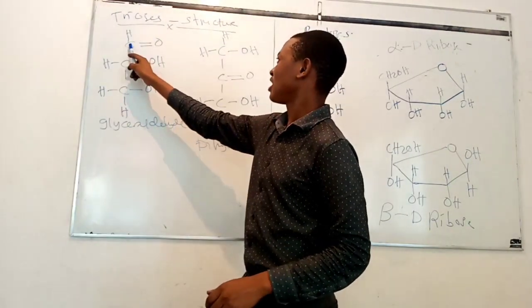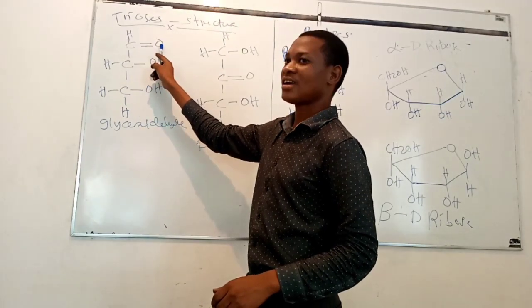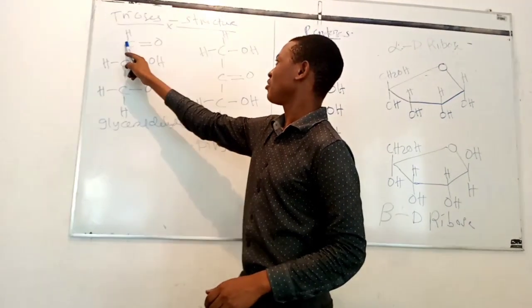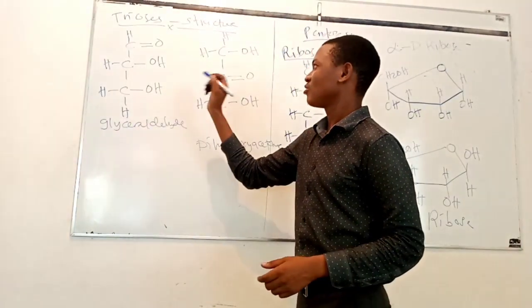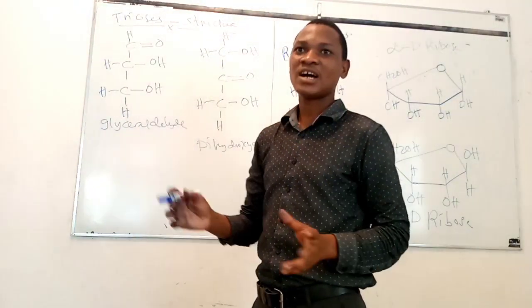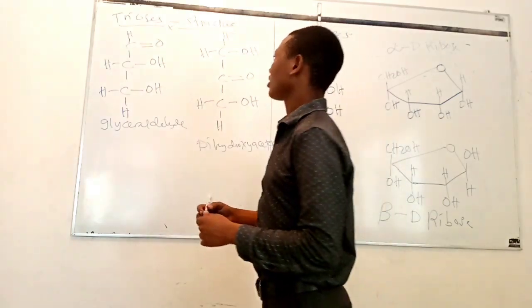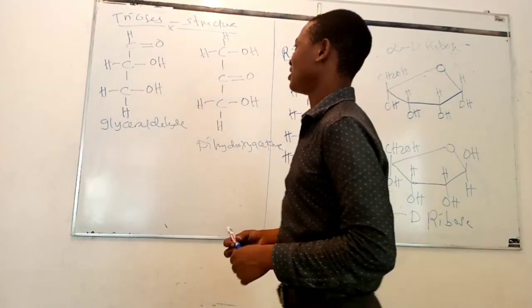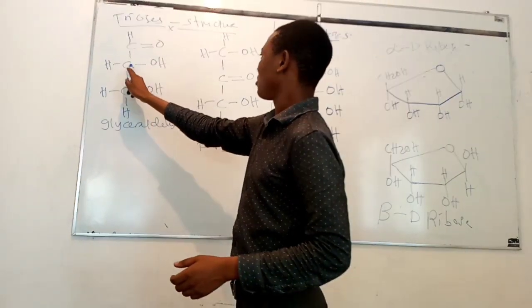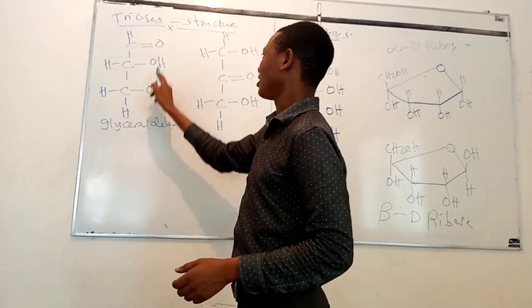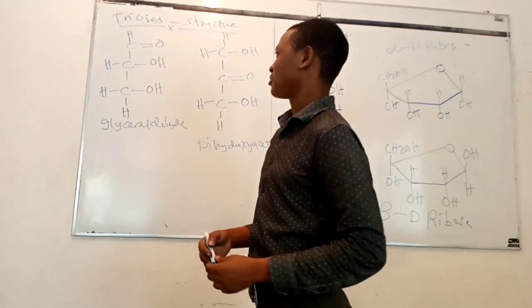It is the carbon atom which is bonded to an oxygen atom, and then it is bonded to a hydrogen atom only on one side. So the aldehyde group is always positioned at the carbon atom number 1, or at the end of the compound. The carbon number 2 and carbon number 3 contain hydroxyl groups, as we said.